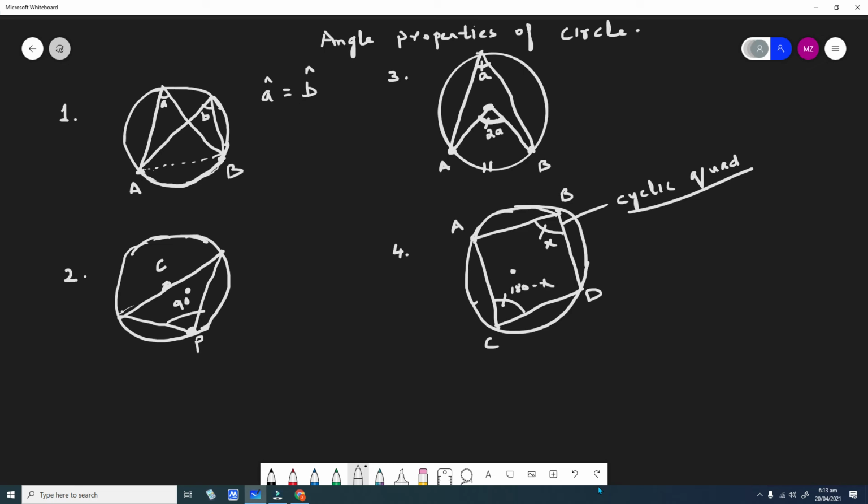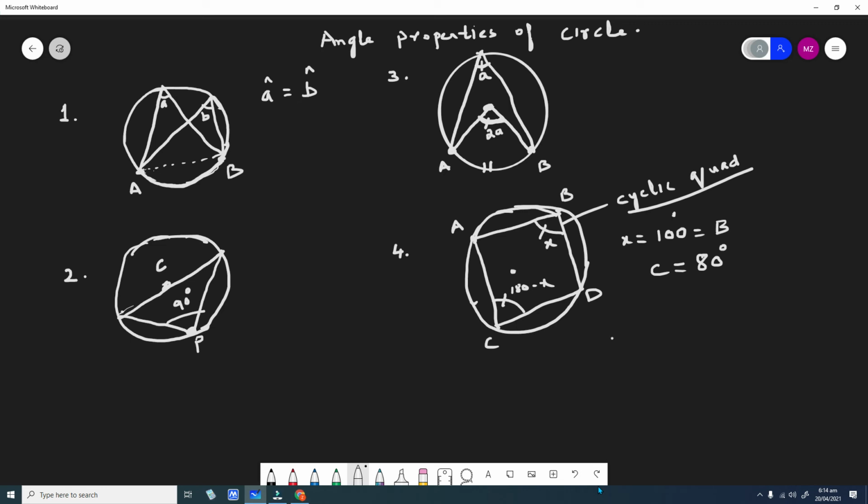Or suppose x is equal to, say, 100 degrees, then this angle will be 180 minus 100, that is 80. If angle B is of 100 degree, then angle C will be of 80 degree, because the opposite angles of a cyclic quadrilateral are supplementary. So this is another important property of a circle.